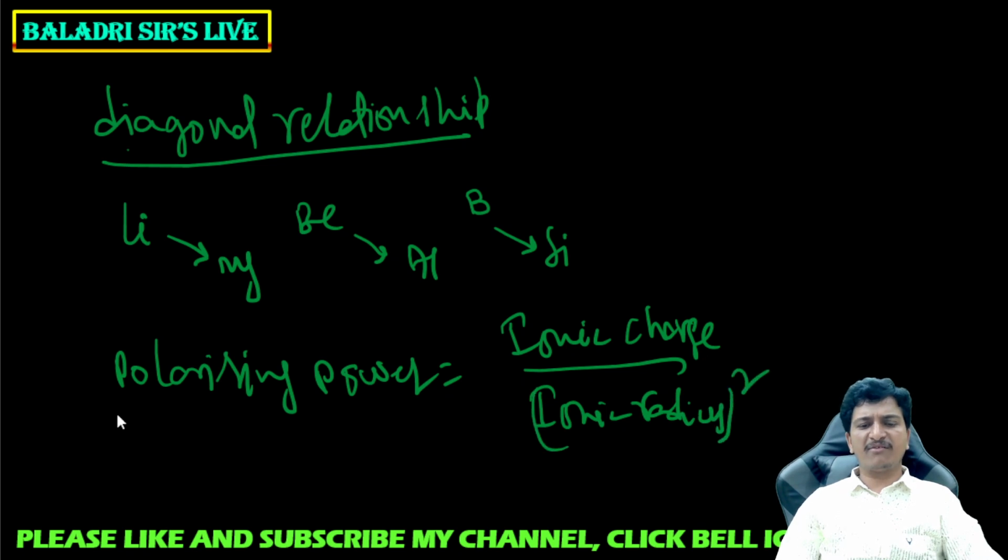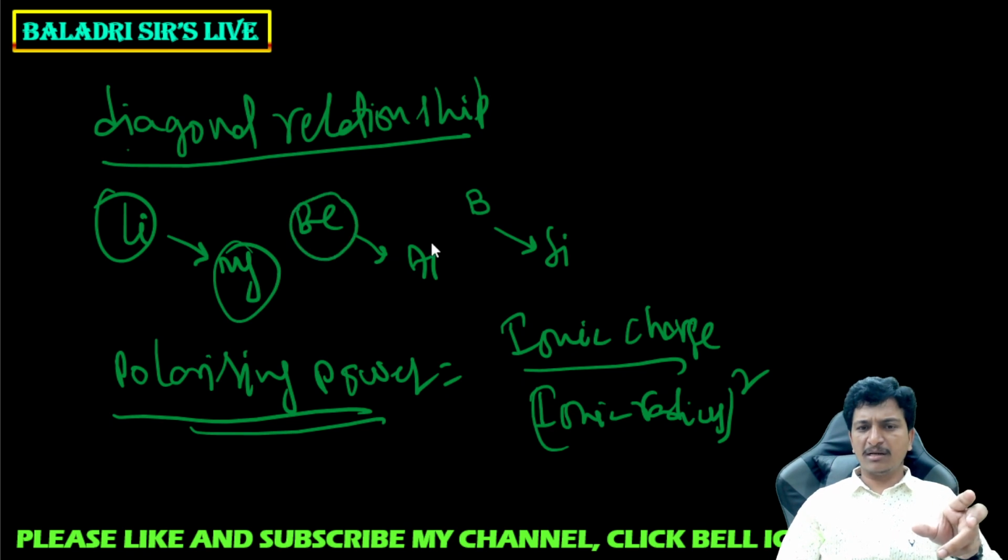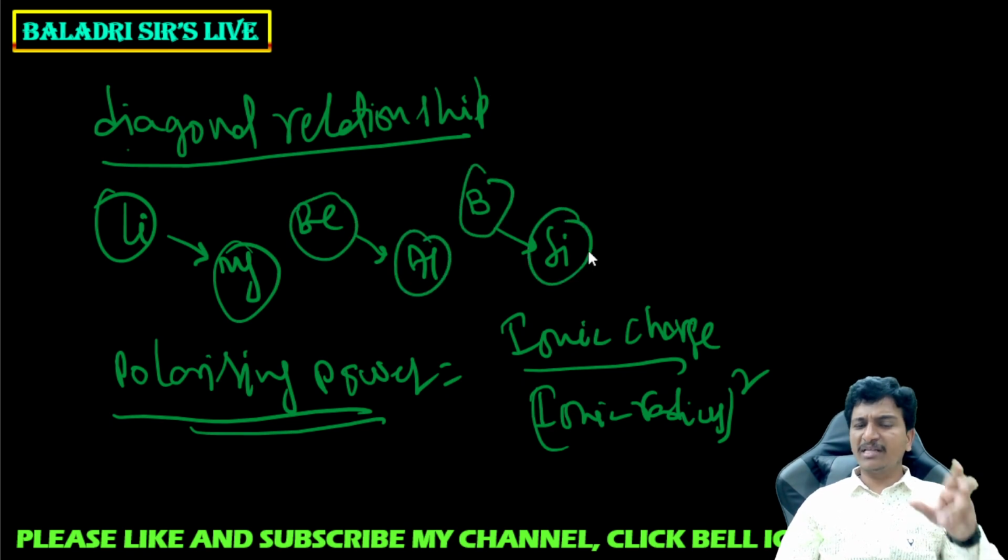By using this formula we can find polarizing power. The elements which have similar properties are not the same group elements, but they show similarities because of the same polarizing power. This property is called diagonal relationship.